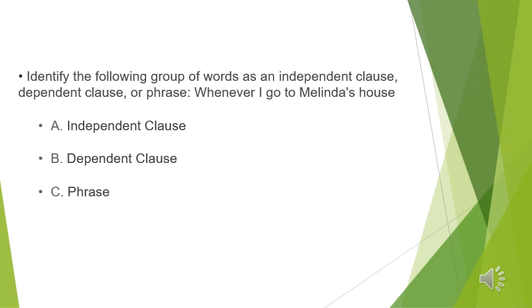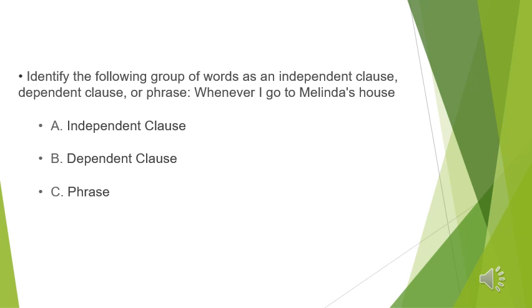Next question. Identify the following group of words as an independent clause, dependent clause, or phrase. Let's look at this. Whenever I go to Melinda's house.